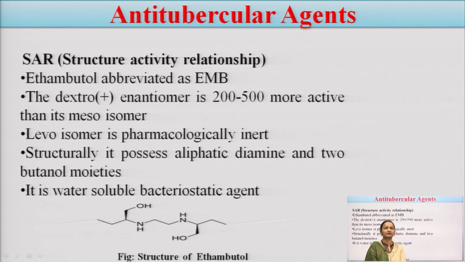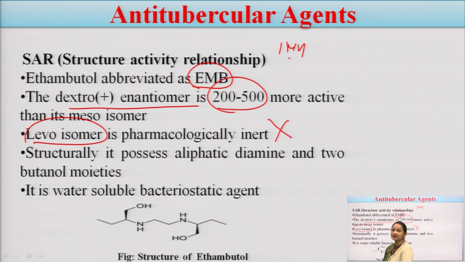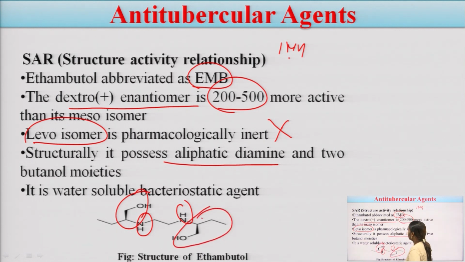The SAR, the structure activity relationship, here is the structure. You can see here that it is abbreviated. We have seen isoniazid abbreviated as INH, and this is abbreviated as EMB. Okay. The dextro enantiomer is 200 to 500 times more active than its meso isomer. Very important point, the levo isomer is pharmacologically inert. Structurally, it must possess a diamine, you can see here, and 2 butanol moieties. These are the butanol moieties, and physically it is a water soluble bacteriostatic agent.